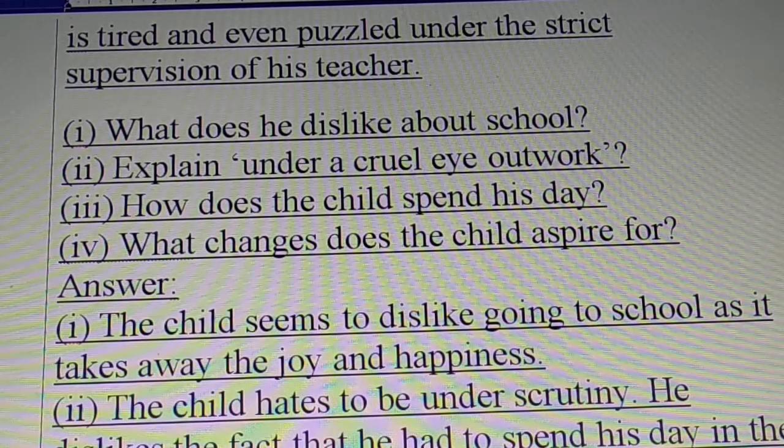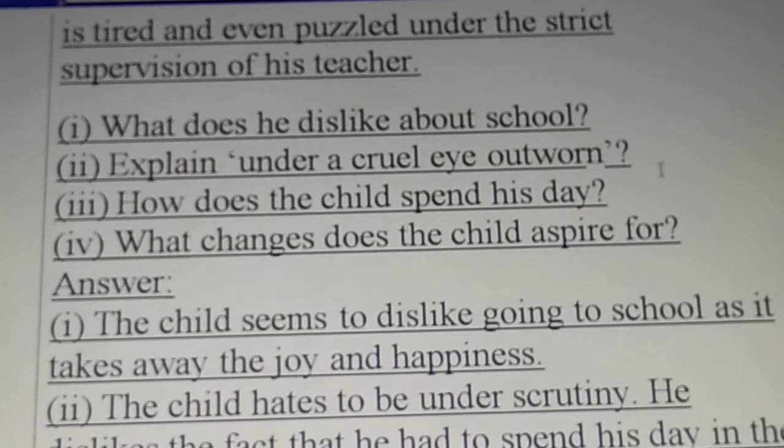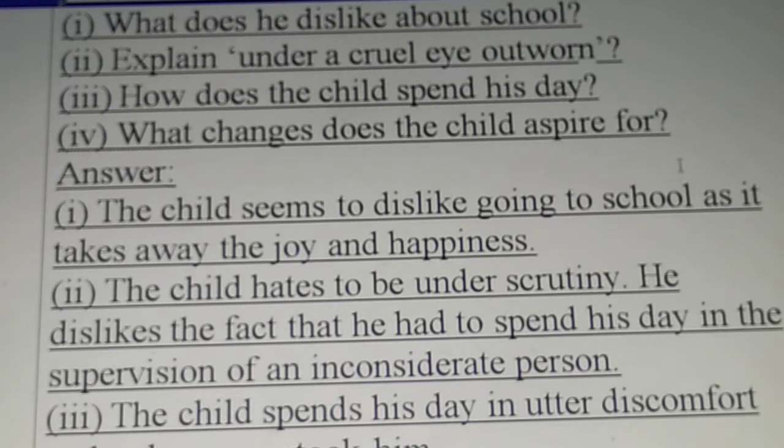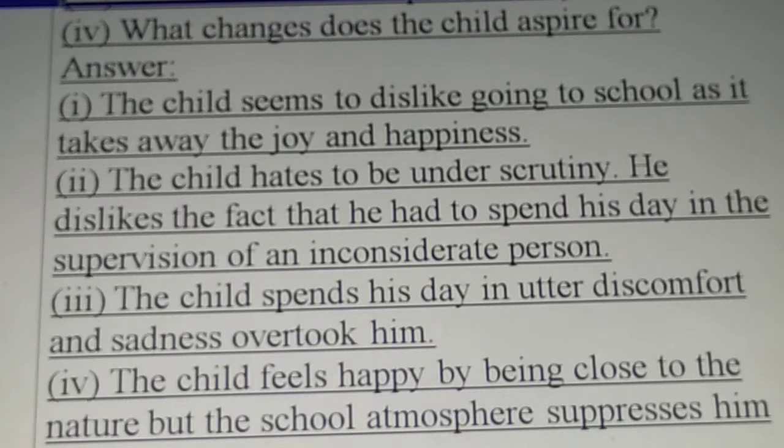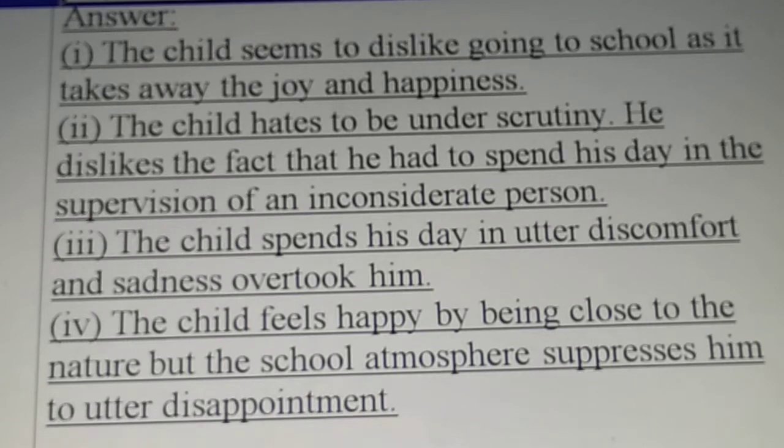What does he dislike about school? Explain under a cruel eye. What is cruel eye outborn? What change does he aspire for? So 4 questions, and here are the answers. The child seems to dislike going to school as it takes away the joy and happiness. The child hates to be under scrutiny. He dislikes the fact that he had to spend his day in the supervision of an inconsiderate person. Child spends his day in utter discomfort, and sadness overtook him. The child feels happy by being close to nature. That's what he likes actually.